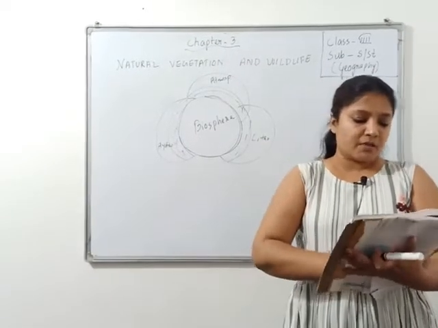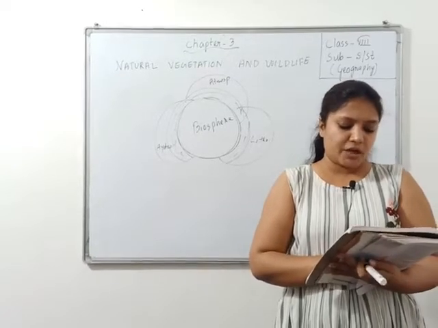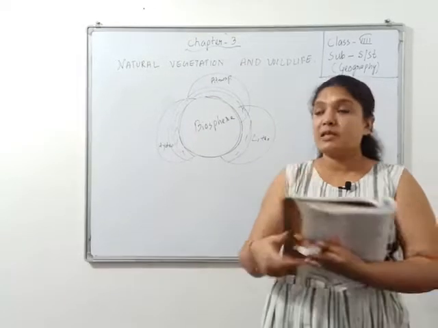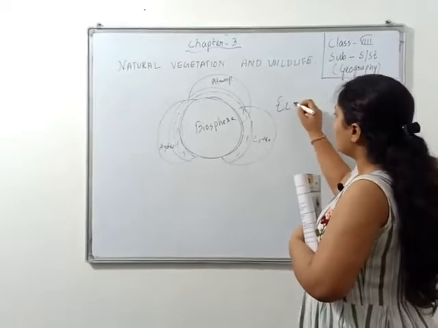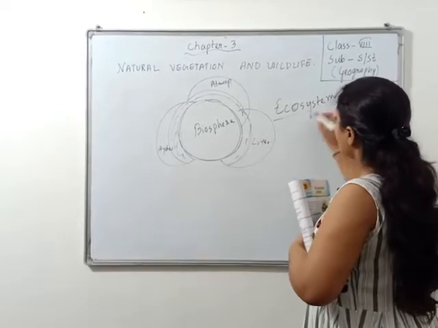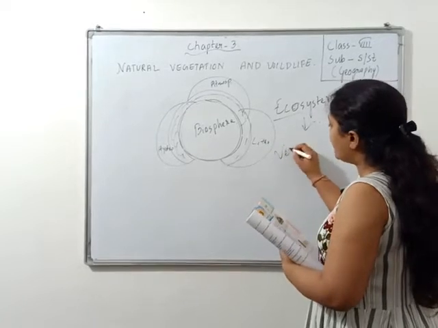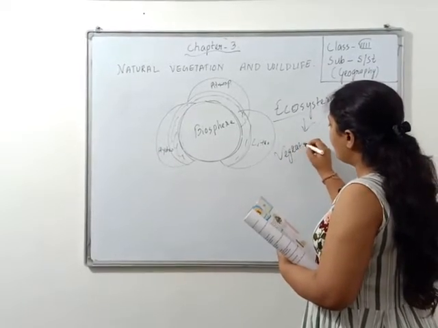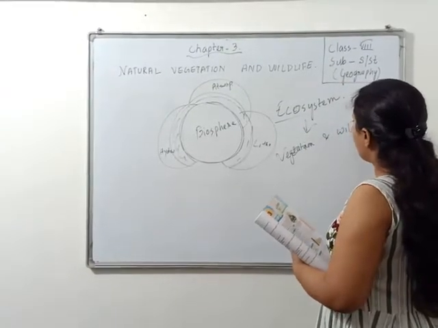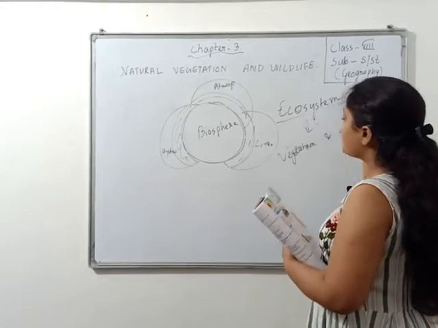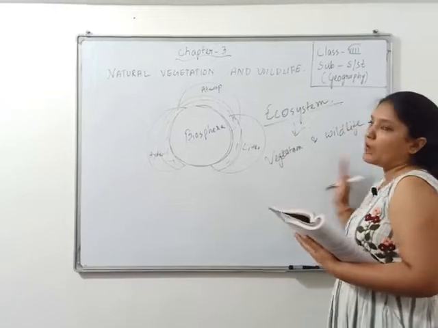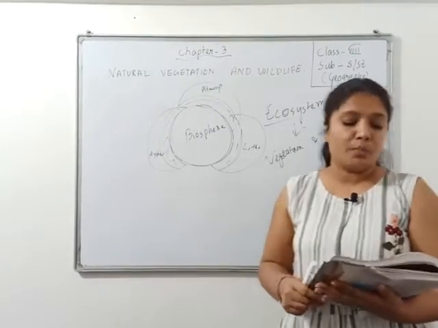Now next comes vegetation. In the ecosystem, vegetation and wildlife are valuable resources. In the term ecosystem, what are the valuable resources? Vegetation and wildlife. These two are very important parts of the ecosystem, our environment, okay? For our environment, vegetation and wildlife both are equally important.